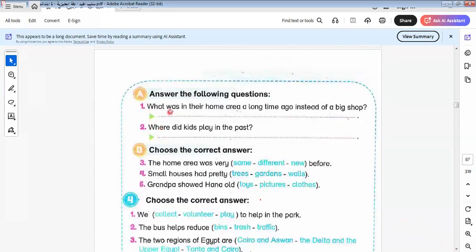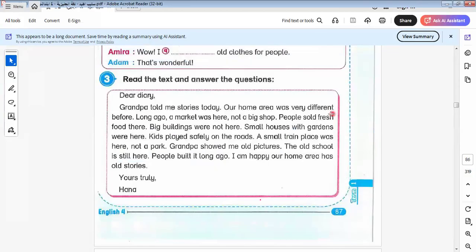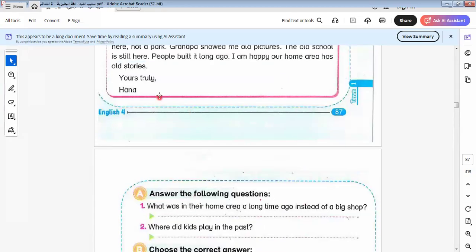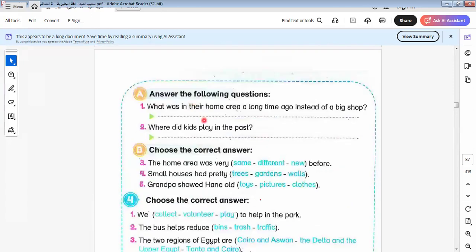Here we say, what was in their home area a long time ago instead of a big shop? Okay, what was there? What was in their home area a long time ago instead of a big shop? A long time ago, a market. Okay, it will be a market, as we know here in the text. Let's go to another one.